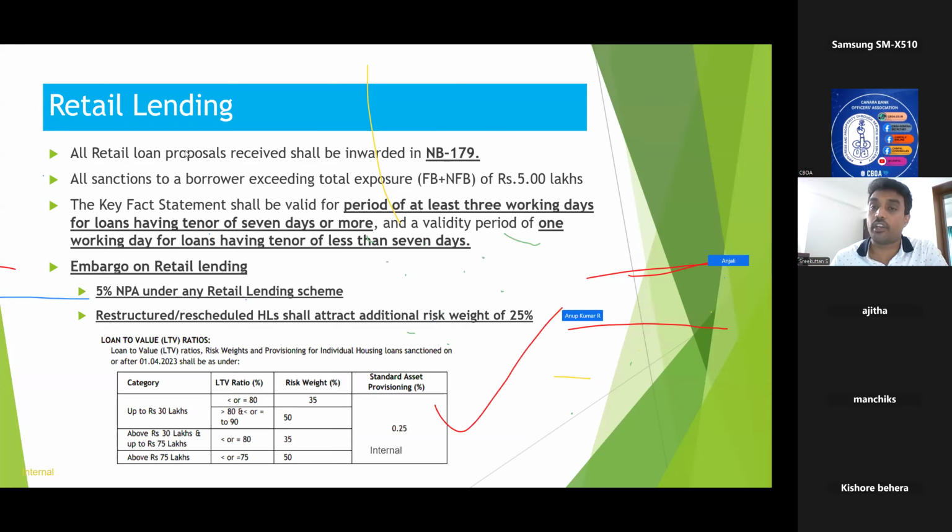So the key fact statement is one important document that we need to convey to the borrower. It was introduced in our bank for retail lending from 1st October 2024, so it is mandatory now.